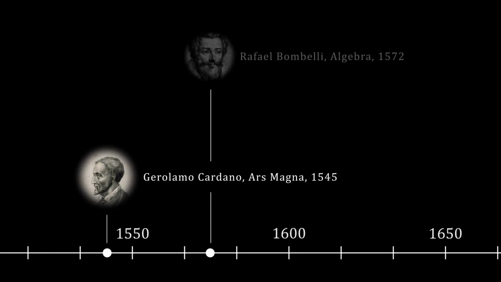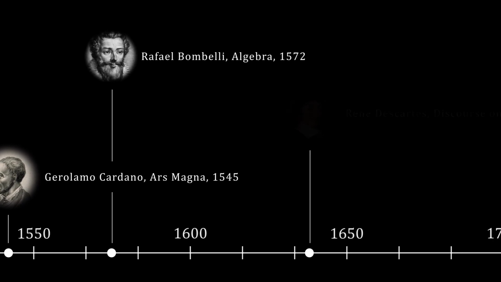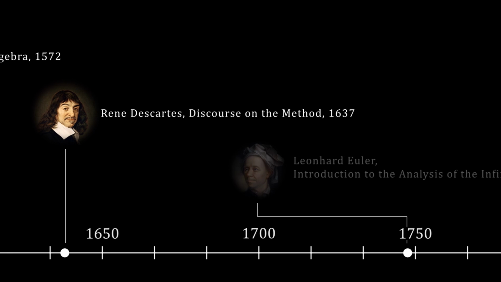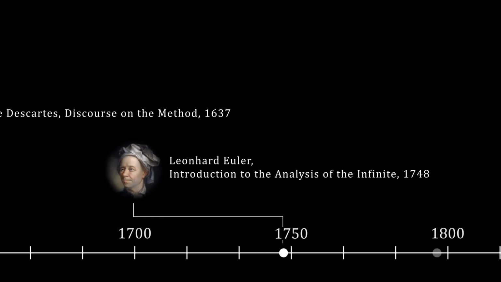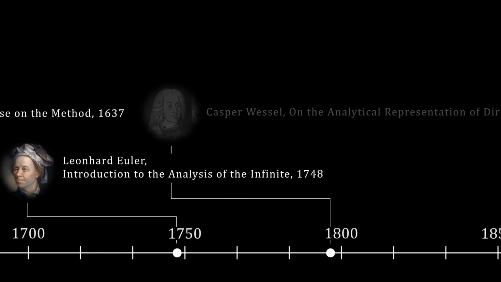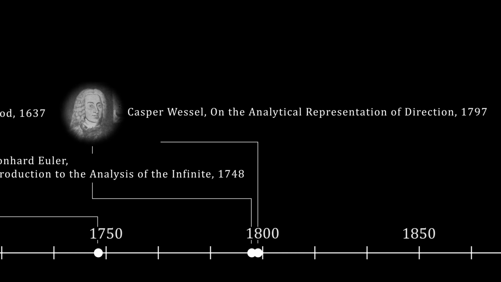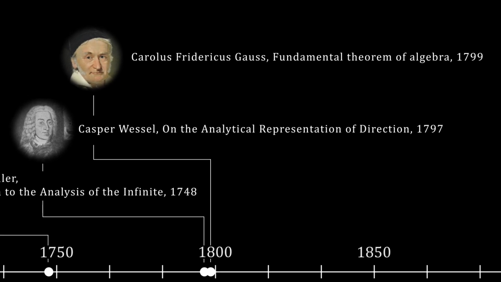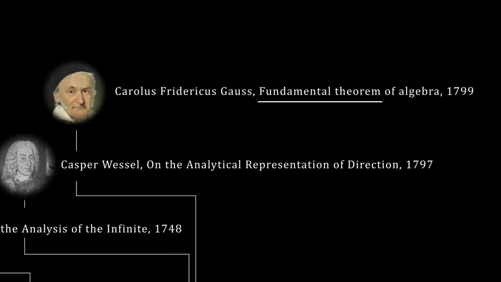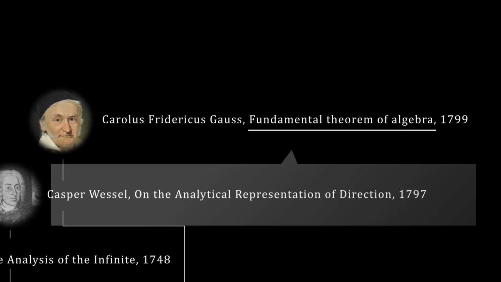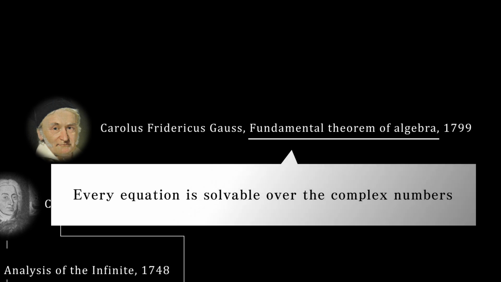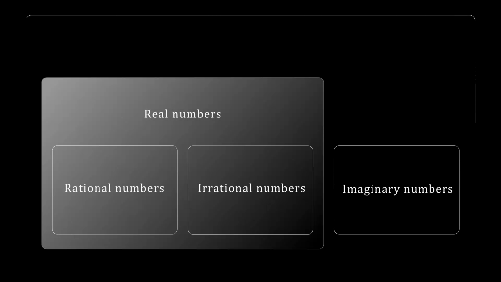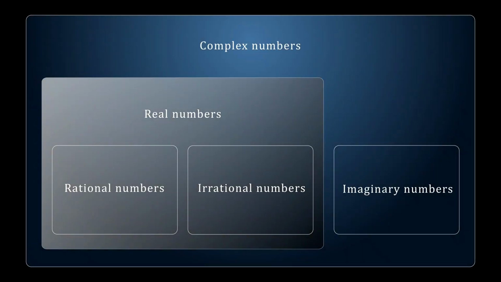After Ars Magna, imaginary numbers spread around the world, and many mathematicians began to explore them. Then, around 1800, the German mathematician Gauss proposed the fundamental theorem of algebra, which states that any equation can be solved by using imaginary and complex numbers. Complex numbers are new numbers that extend beyond the range of real numbers.